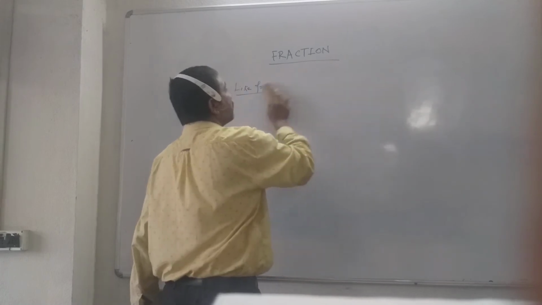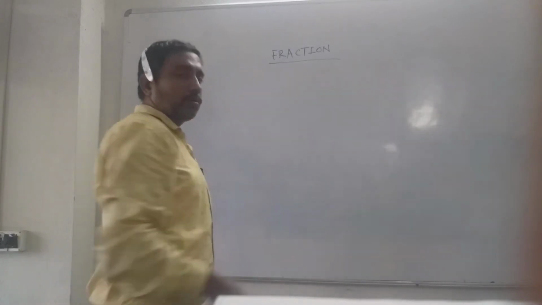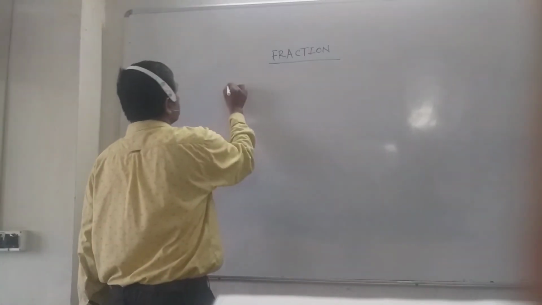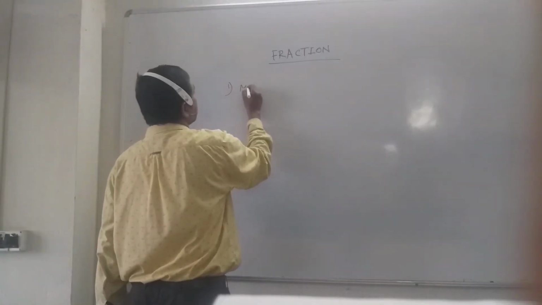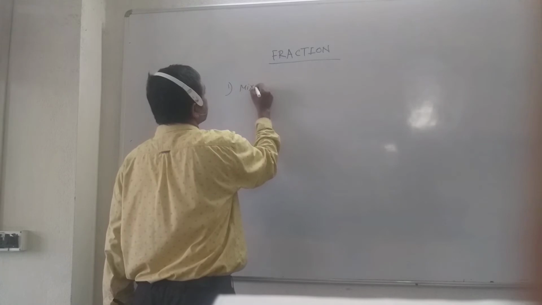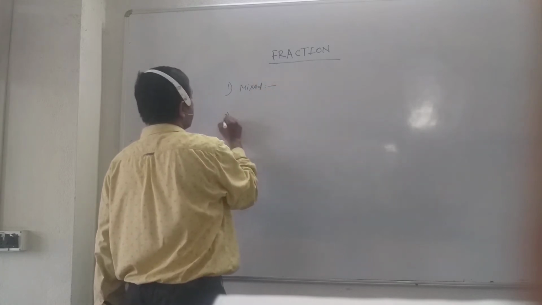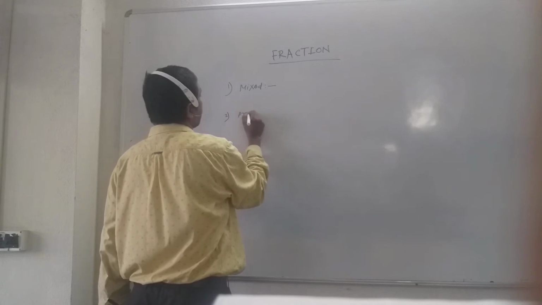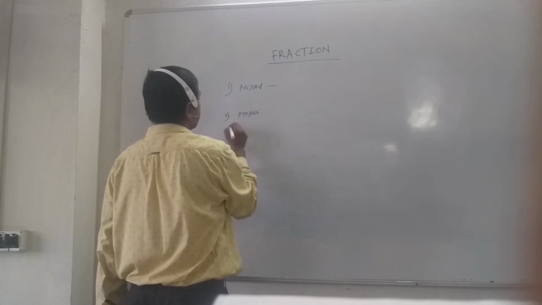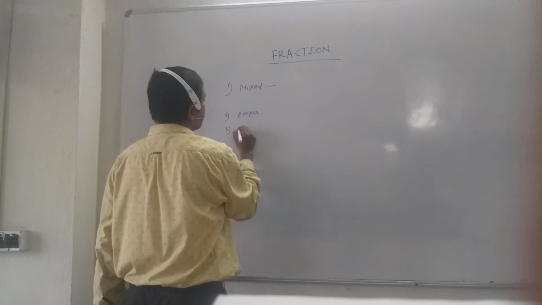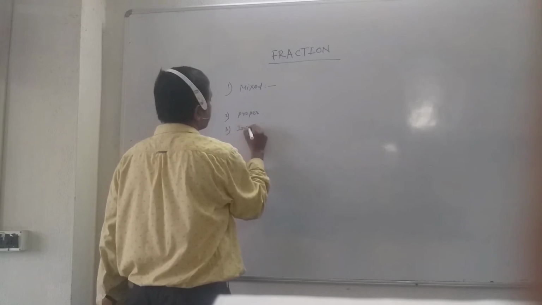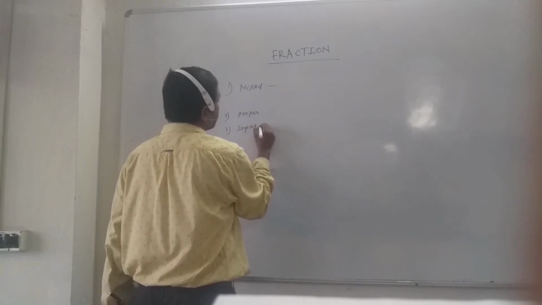Next I will discuss mixed fraction, proper and improper fractions.